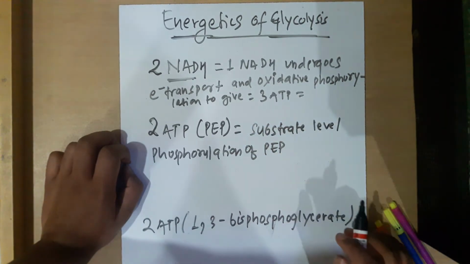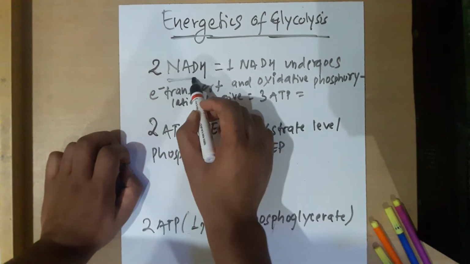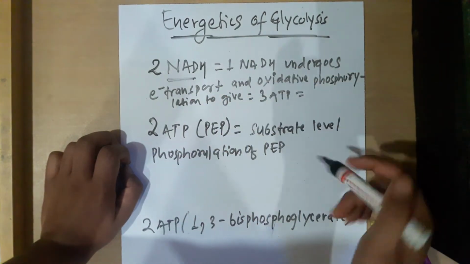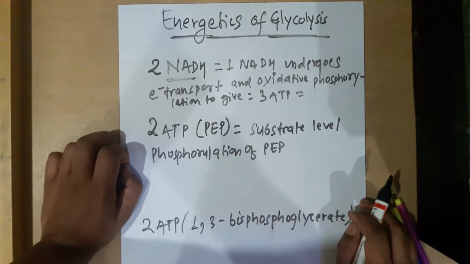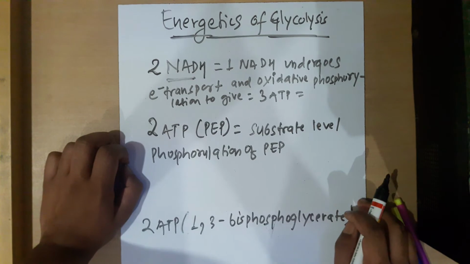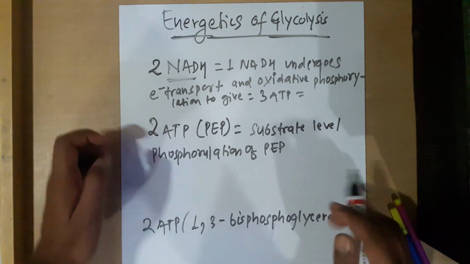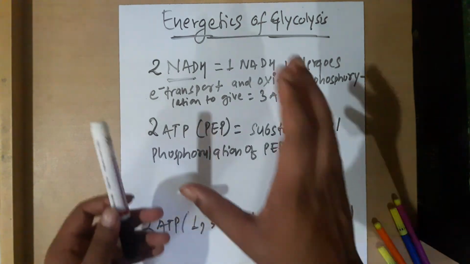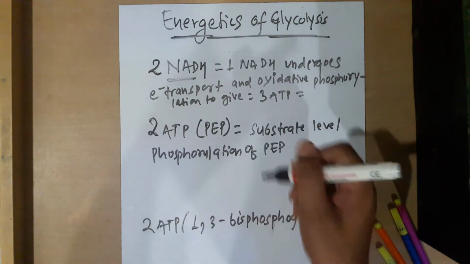So how many ATP will we gain when 2 NADH are produced in glycolysis? When glyceraldehyde 3-phosphate is converted into 1,3-bisphosphoglycerate, we are getting 2 NADH. Then how much ATP will they produce? If 1 NADH is producing 3 ATP on oxidative phosphorylation, 2 will produce 6.